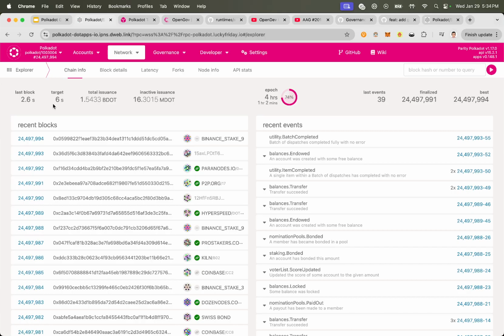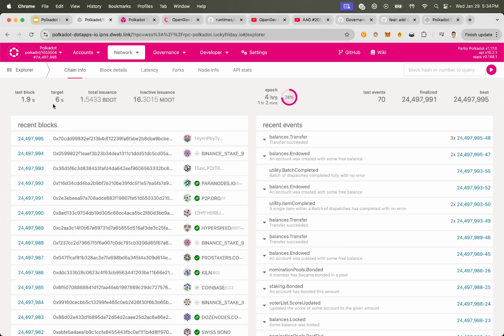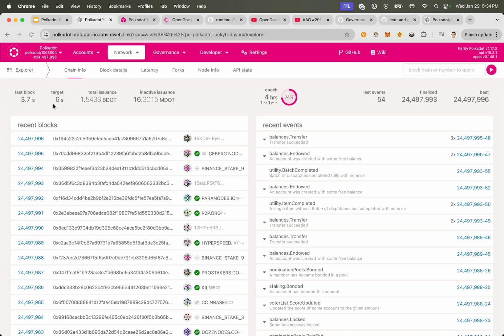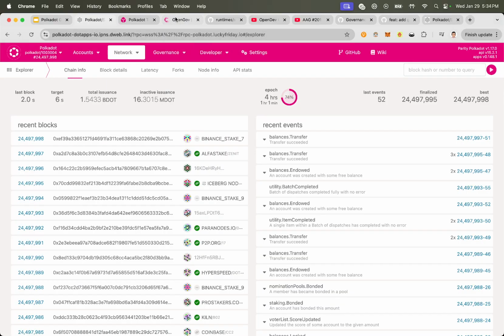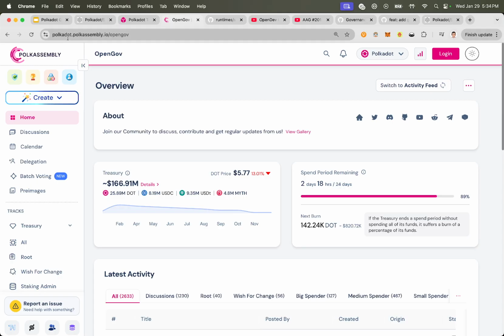But as soon as possible, you start creating your own governance system, your own DAO for the blockchain, a body, a collective that can help do the decision making with the community. So the more the community is involved, the better it is. So OpenGov is a beautiful, super sophisticated on-chain governance system, and it's the decision-making body for Polkadot. There's this website called Polkassembly, and I really recommend it. It's a UI that connects to the Polkadot RPC node. It's a really easy way to kind of look at the on-chain data.